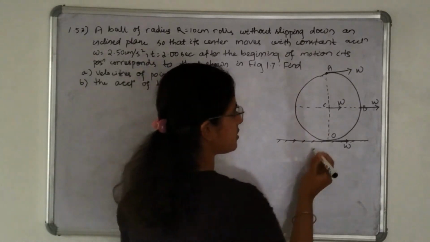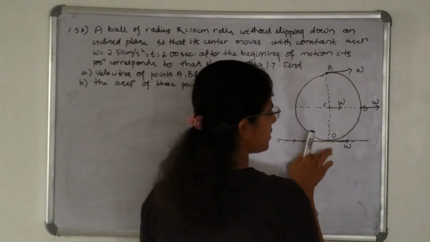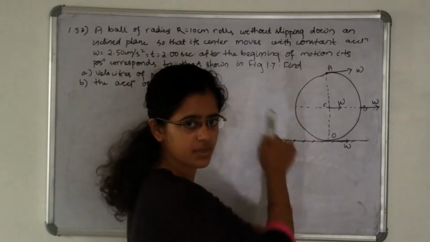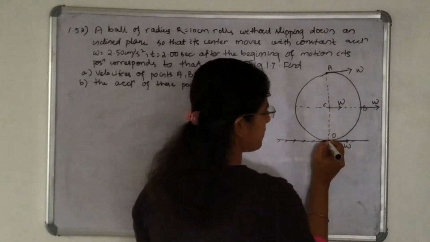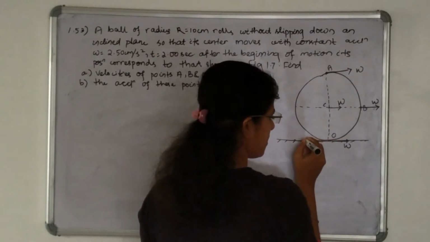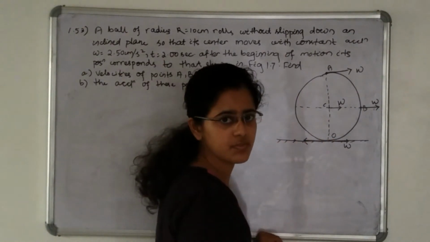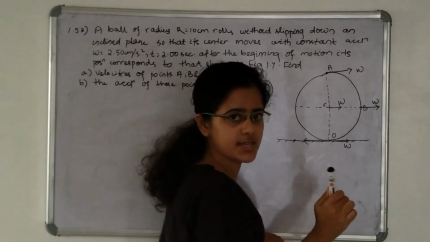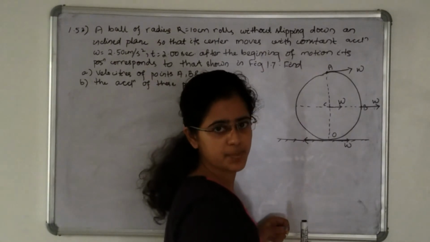So this O point has acceleration in this direction, the acceleration due to the center of mass, given in the question. That means the tangential acceleration which O is experiencing must be in this direction, because this point has to be at rest, the point of contact instantaneously being at rest, as conditioned by rolling without slipping.